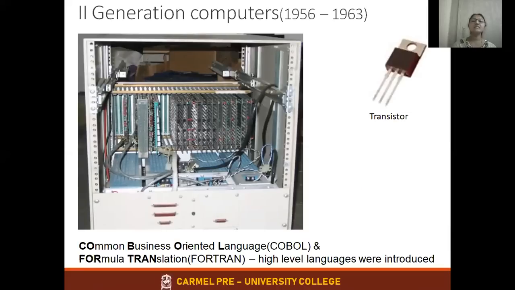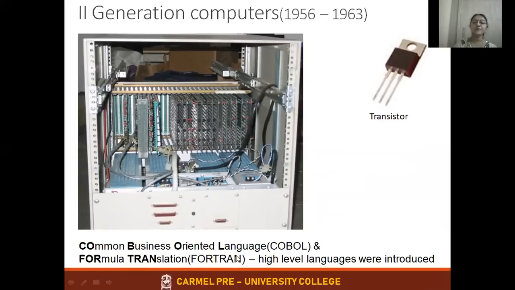Next is the second generation computers. Instead of vacuum tubes, the second generation computers used transistors as a basic component. You might have heard about a transistor. It is one of the electronic components used as a basic device. This is one model of a second generation computer. COBOL and Pascal; COBOL is Common Business Oriented Language. Fortran stands for Formula Translation.